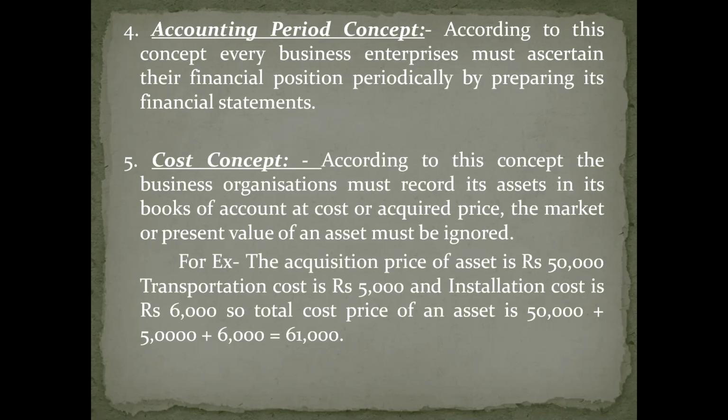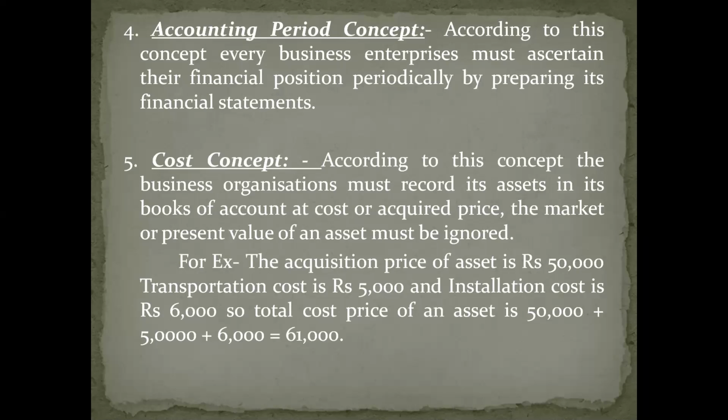Now, the accounting period concept. Before that, we should know the meaning of accounting period. Business will run for a long period of time in future, no? So the entire life of the business, for example, it will run for a period of 50 years, is split into small periods, and each period must consist of a duration of 12 months.